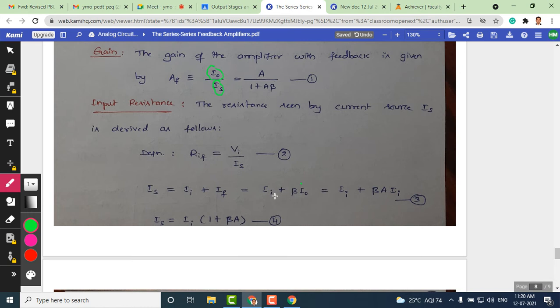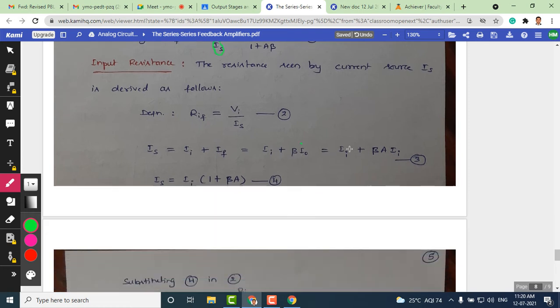So you can see now here, this can be written as IS equals IA plus beta times I naught, and I naught can be substituted as A times IA. So this is nothing but beta times A times IA, after substituting for I naught. This can be simplified further by taking IA as a common factor. So IA times 1 plus beta A is equal to IS. Let us call this equation 4. This equation 4 can be substituted in equation 2 for IS.